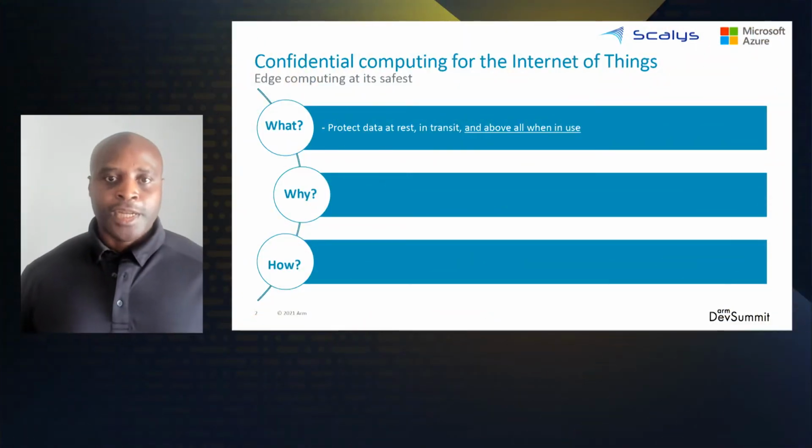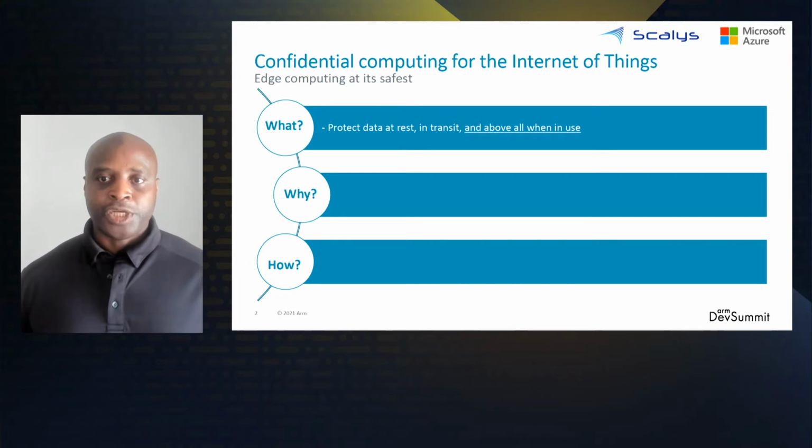But first, let's understand what we mean by confidential computing. The Internet of Things and intelligent edge computing is experiencing exponential growth, and with that comes the need for confidential computing. Confidential computing entails protecting data at rest, in transit, and most importantly, when in use.